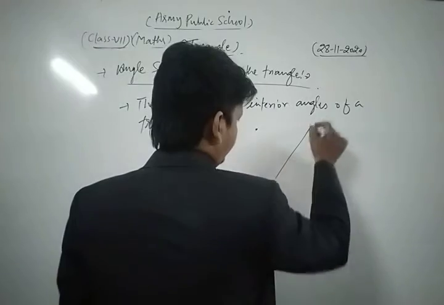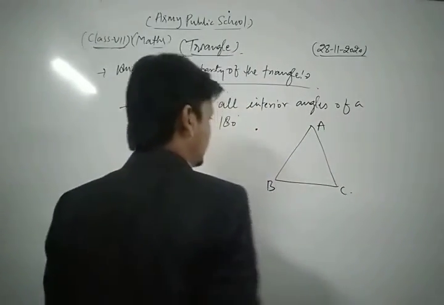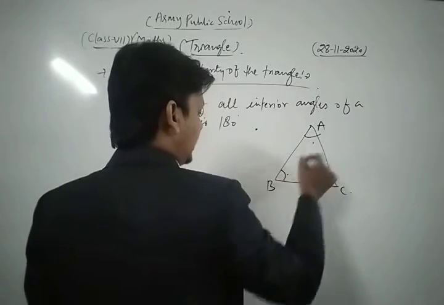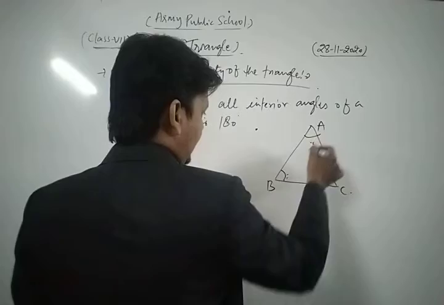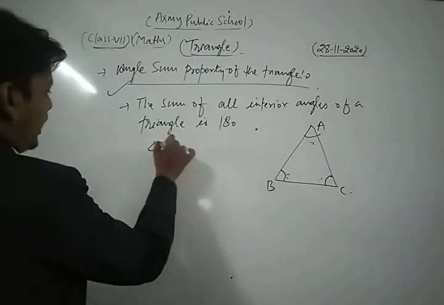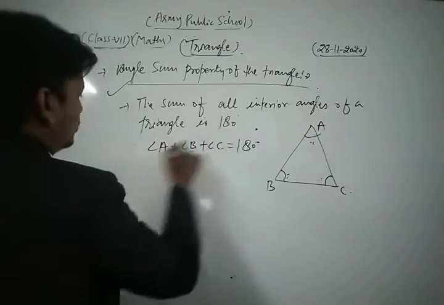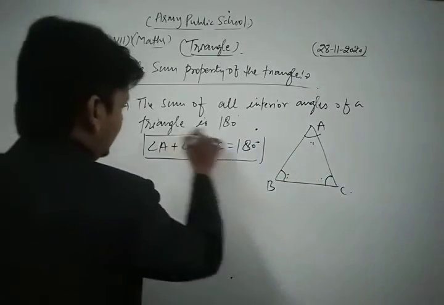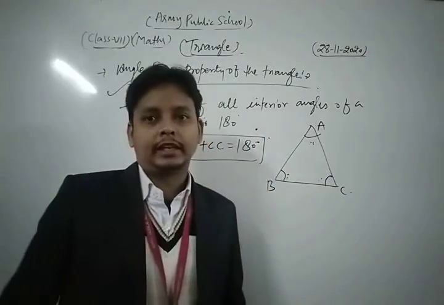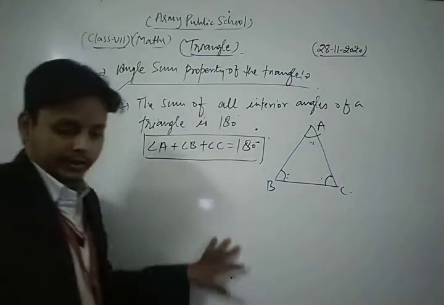Suppose ABC is a triangle, in which we take all its interior angles as angle A, angle B, angle C. Then according to that property, angle A plus angle B plus angle C must be equal to 180 degrees. Yes, this is the angle sum property of the triangle, and in your NCERT exercise there are so many questions based on that property.